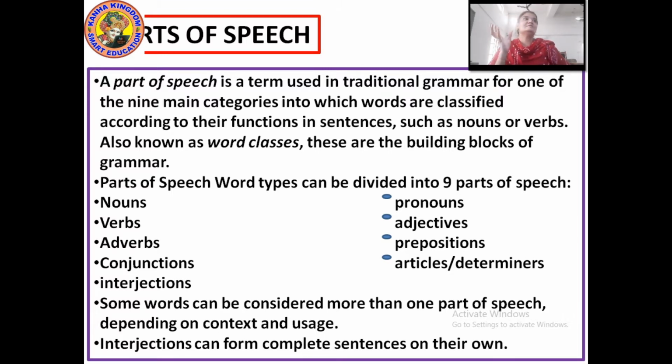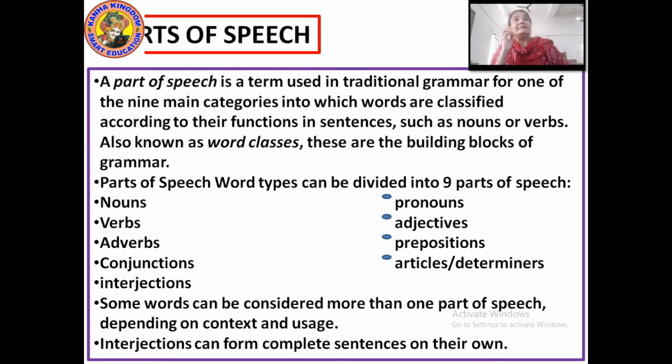A sentence has a verb also. And when there is an object, it would have adverbs also, it would have conjunctions also, it would have adjectives also, prepositions also. So these all things are the parts of speech. And these are also known as word classes.